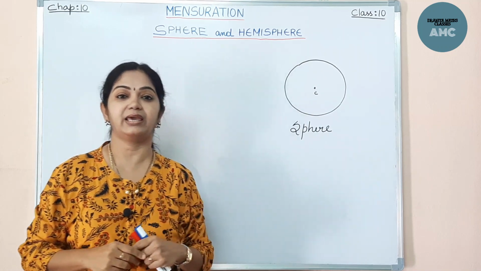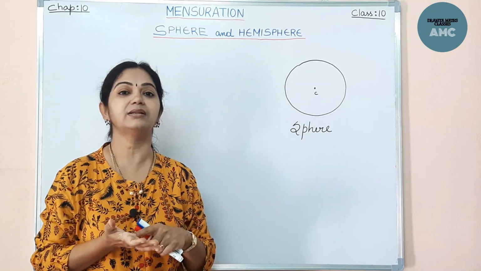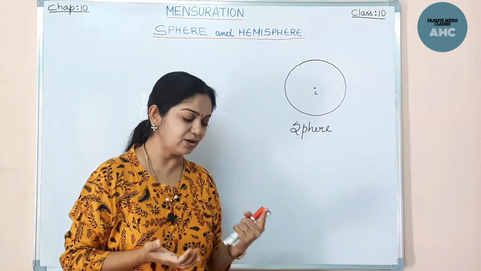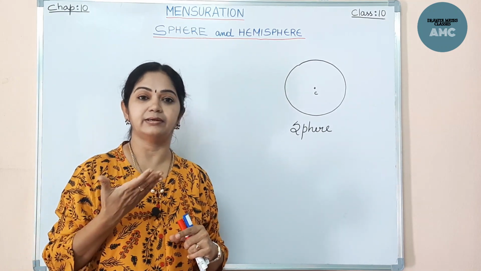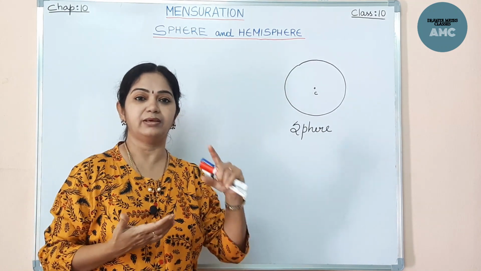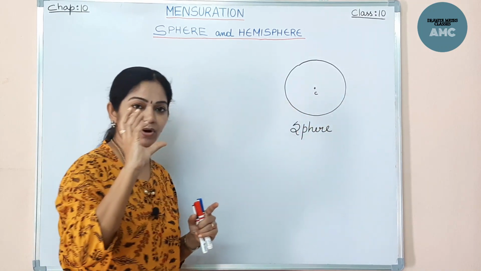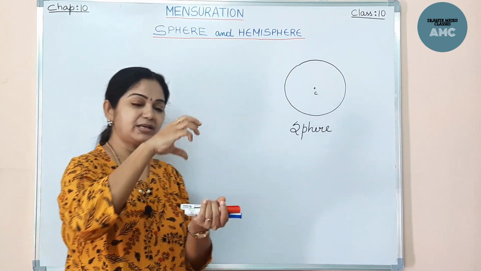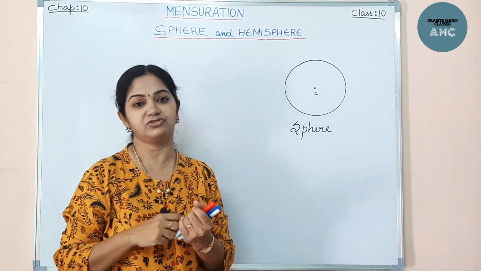I gave you a question that it will be touching the surface at a single point. So if you see any objects like a cylinder, cone and cuboid, they won't touch in one point, okay? Whereas if you take a sphere, a ball, that will touch the plane surface at only a single point, unlike the other 3D objects.